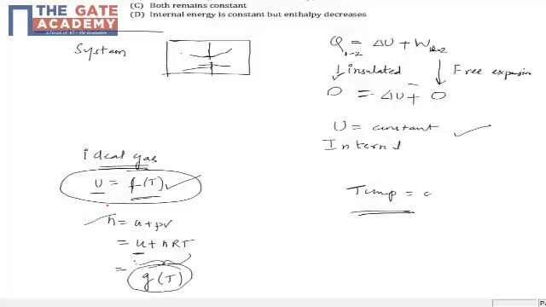So you have to just use the first law and this ideal gas assumption. It's a proven fact from experiments that for ideal gas, U is a function of temperature, and then this enthalpy definition. From all these three facts, you can conclude that internal energy is constant as well as enthalpy is constant. So the answer for this is option C, which means both are constant. Thank you.